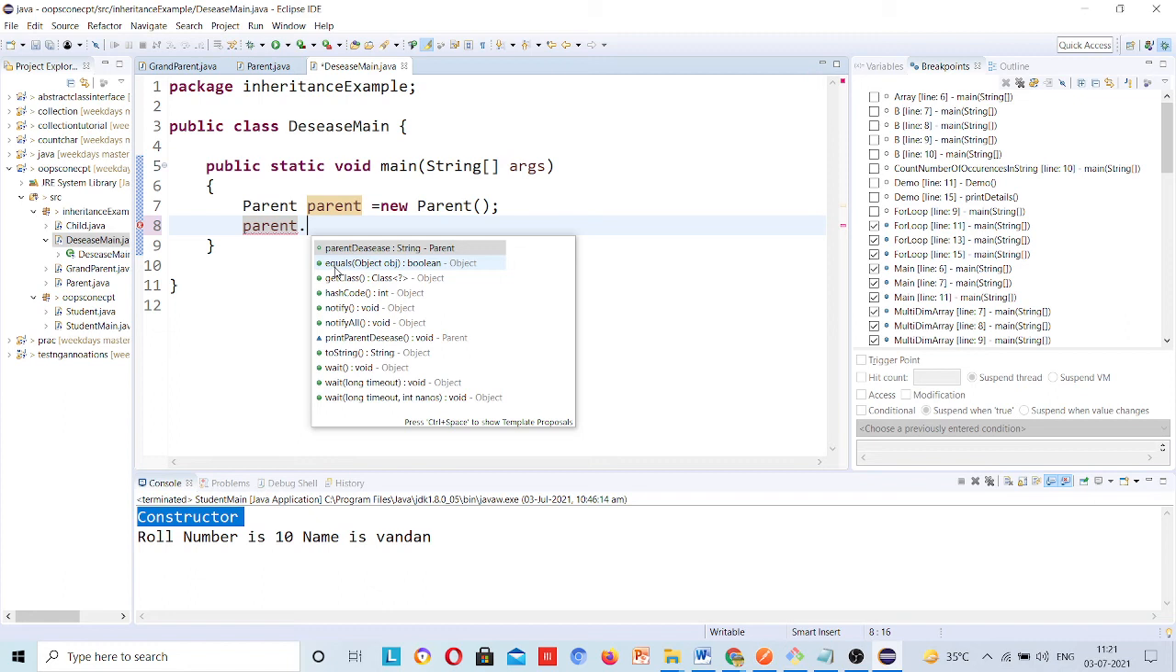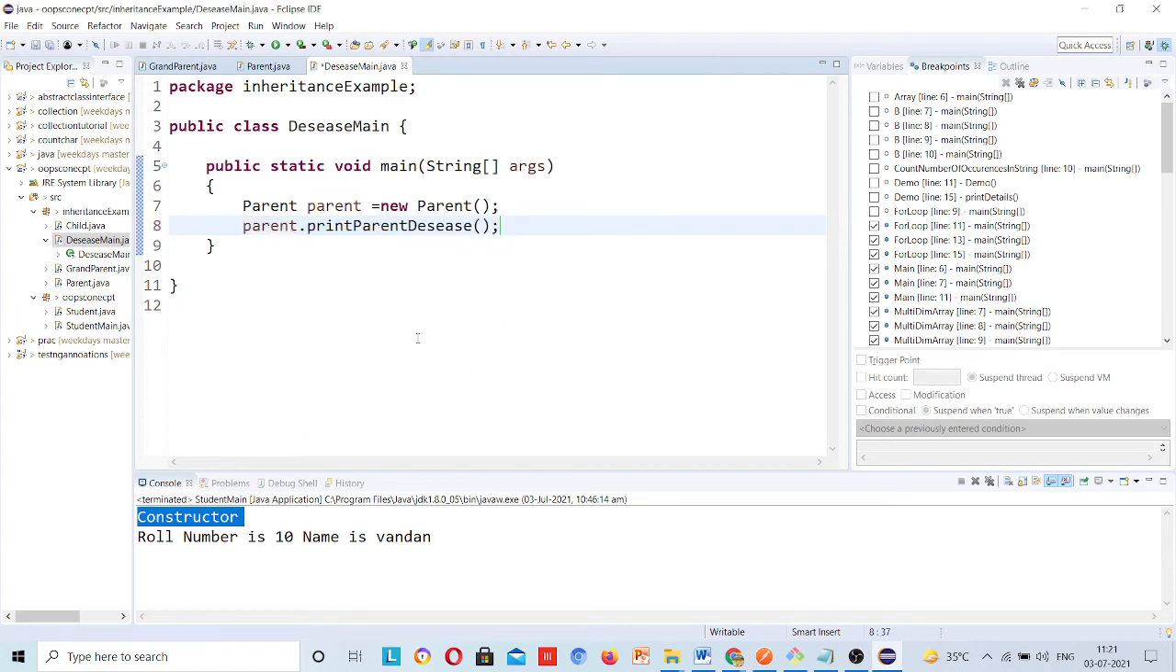Is there any predefined method present in the Java class? Yes. Sorry, user defined methods present in the parent class: yes, this one, it is written here as Parent. Others are Java Object class methods. Parent has only one method, print parent disease. You just call it.